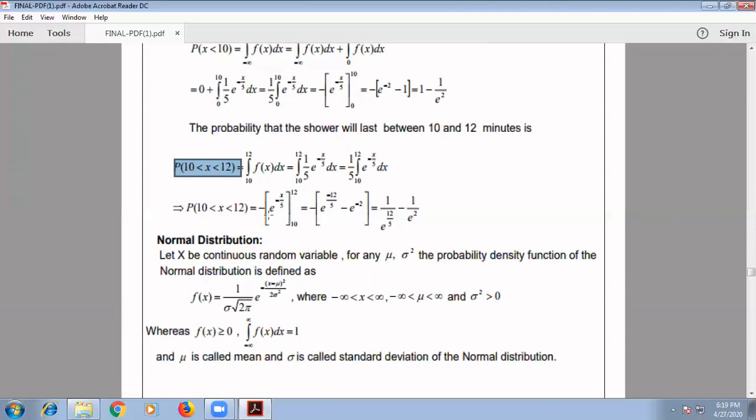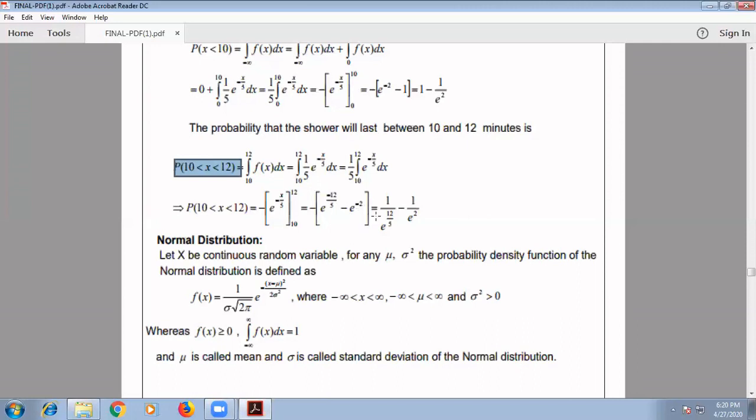After integration, we are going to get minus of e to the power minus x by 5, from 10 to 12. The upper limit is 12, the lower limit is 10. Apply upper limit minus lower limit. So it is equal to minus of e to the power minus 12 by 5 minus e to the power minus 10 by 5, which means minus 2.